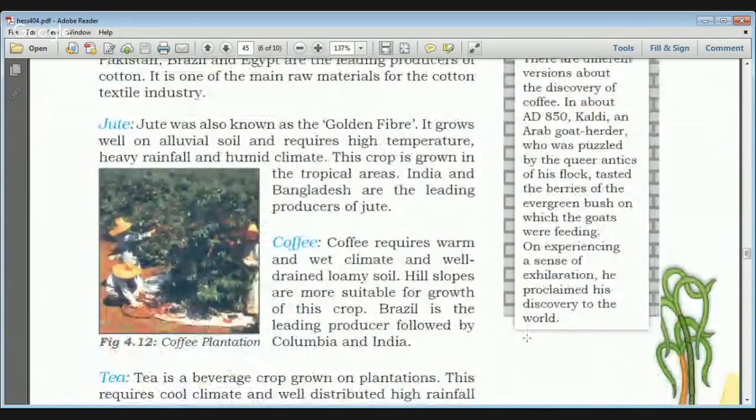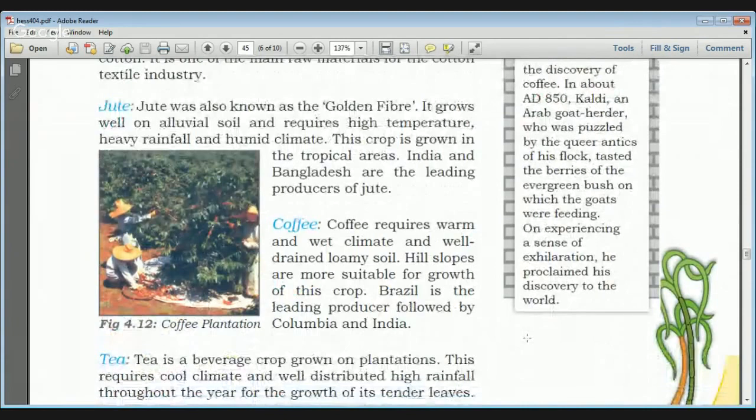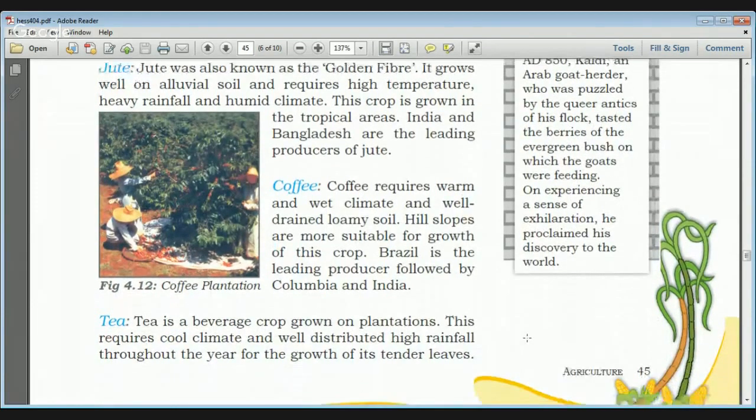Now, there are two types of beverage crops in India. That is coffee and tea. Coffee requires a warm and wet climate and well-drained loamy soil, and hill slopes are more suitable for growth of this crop. Brazil is the largest producer of coffee, followed by Colombia and India. The coffee growing areas of India are present in Karnataka. So Karnataka is the largest coffee producer of India.